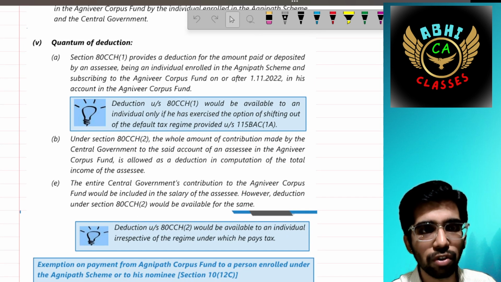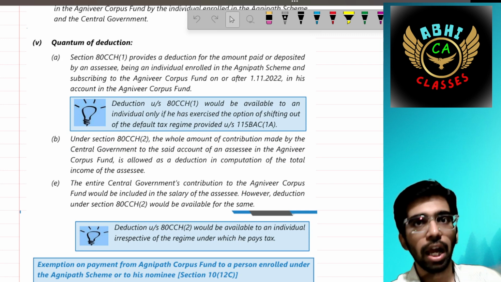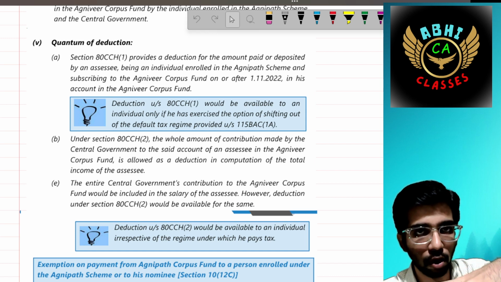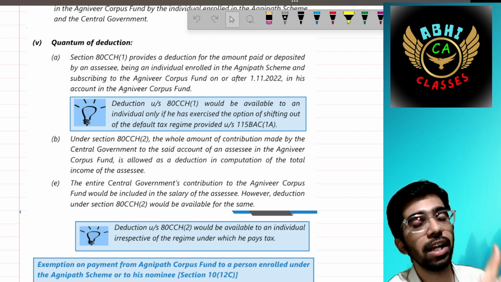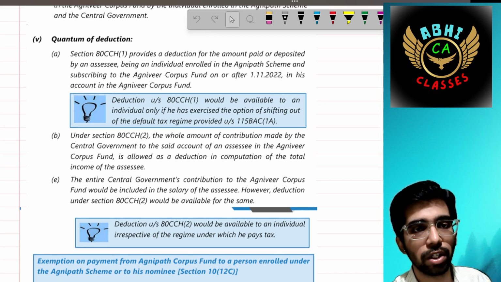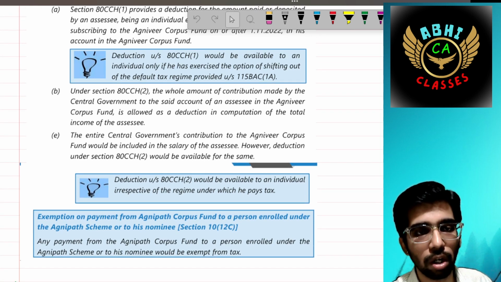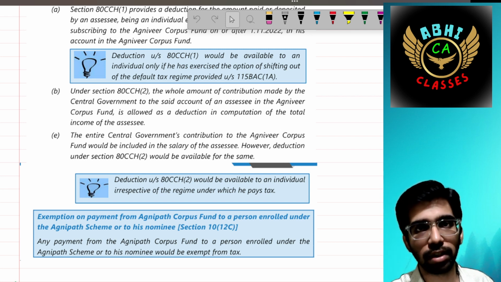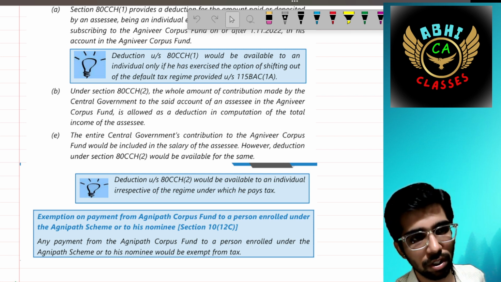Under Section 80CCH, the whole amount of contribution made by the central government to the account of an SSC. The SSC also contributes, and the central government also contributes. Whatever amount has been contributed by the central government is covered under Section 80CCH subsection 2. The contribution to the Agniveer fund is allowed as a deduction in computation of total income of the SSC. The entire central government's contribution to the Agniveer fund would be included in the salary of the SSC. That should be included in the salary. However, deduction would be available for the same.